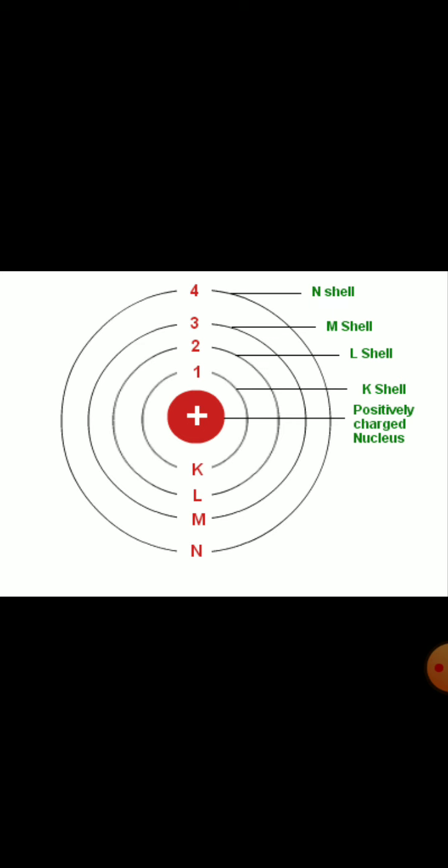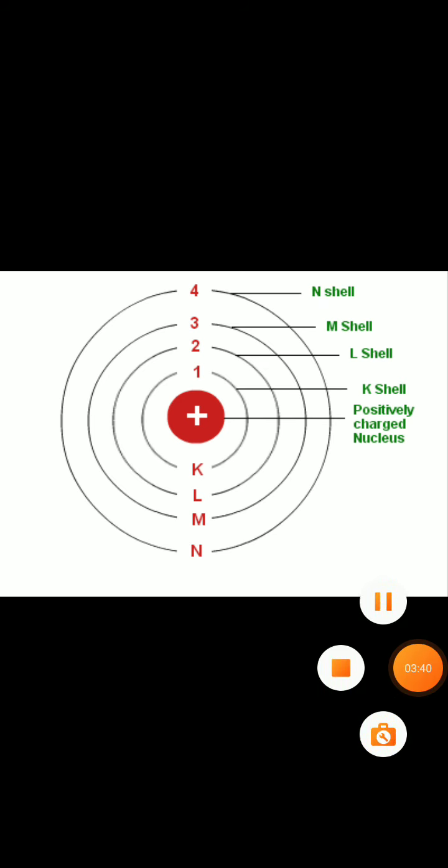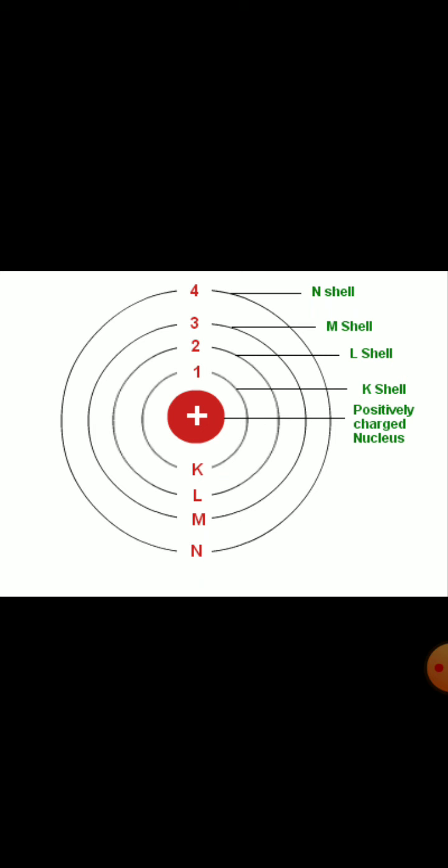We have also learned about valency. What is valency? It is the ability of an atom to give electron or to gain electron, which means to accept electron. In other words, valency is the combining capacity of an atom. So, this is recapitulation of what we learned in Standard 9.